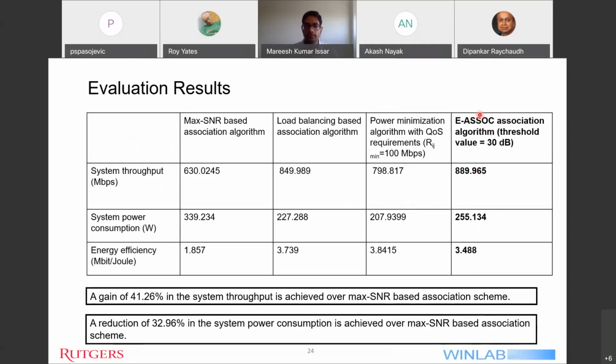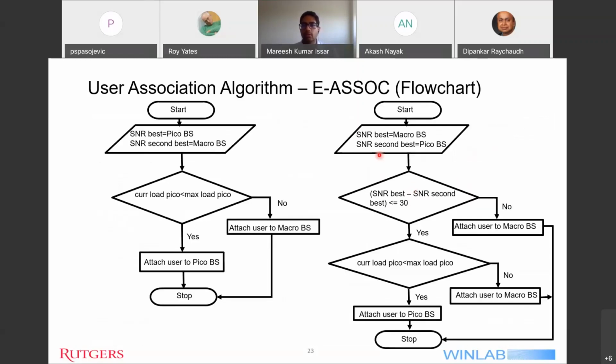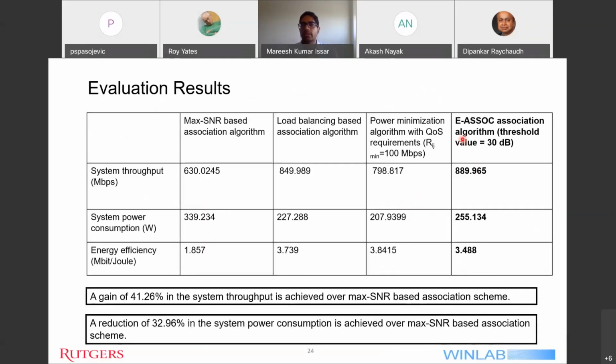Yeah, Professor, I'll explain. By choosing the value of the threshold, I wanted a value such that the system throughput is somewhat closer to that given by the load balancing and the power minimization. So 30 dB gave me the result which is closer to those values, so that I can somewhat analyze them on the same page. So that was the reason behind selecting the 30 dB threshold. And also the algorithm which I mentioned in the slide before, the value 30 is the same as what I have used for my analysis.